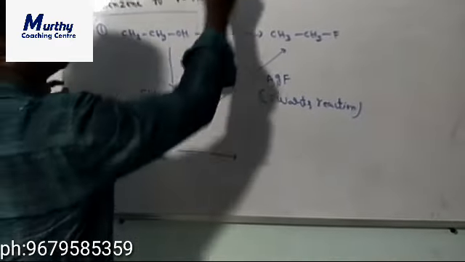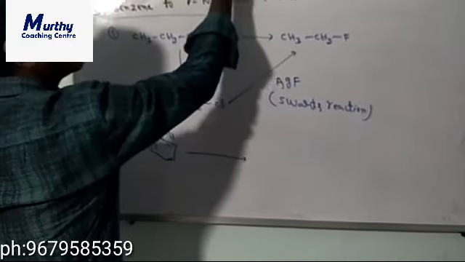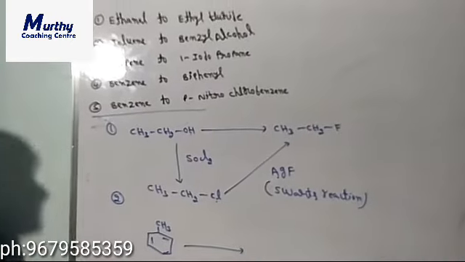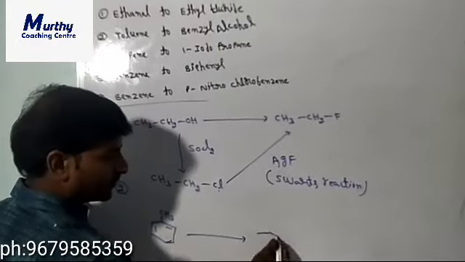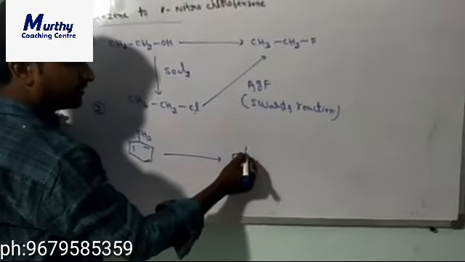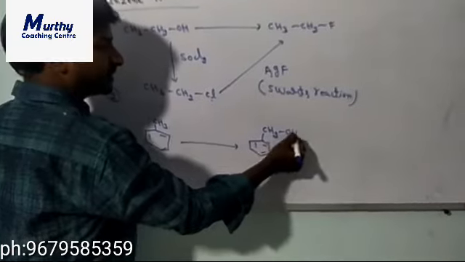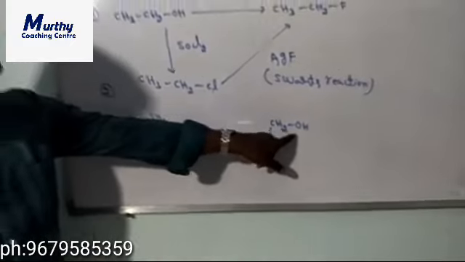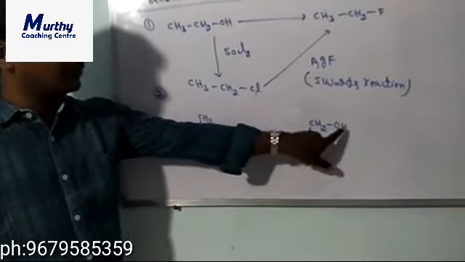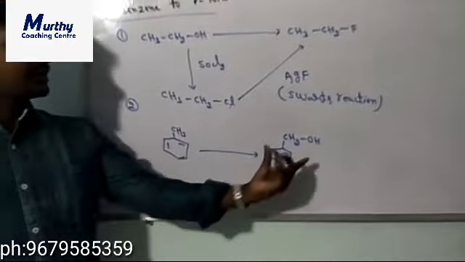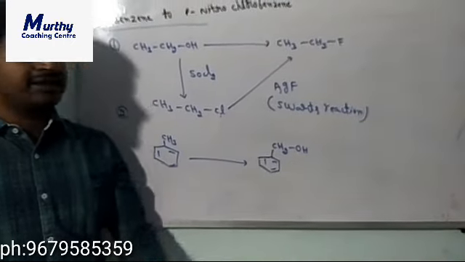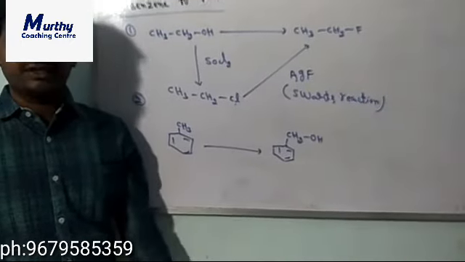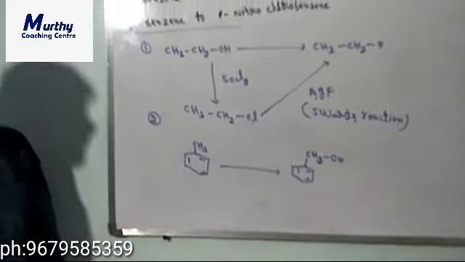Benzyl chloride, sometimes they will ask you benzyl alcohol also. So toluene to benzyl alcohol, you have to write the structure. On the benzene ring, CH2OH is present, then we can say benzyl alcohol. On the benzene ring, if CH2 is present, then we can say benzyl; if OH is present, alcohol. So then we can say there is a benzyl alcohol. Benzyl alcohol is the common name.